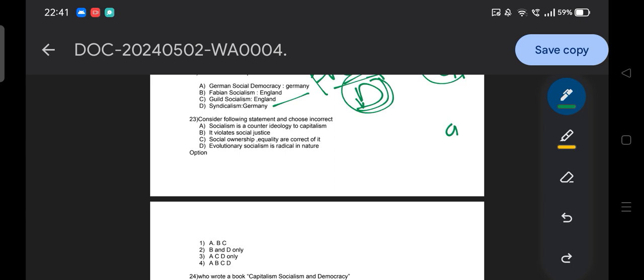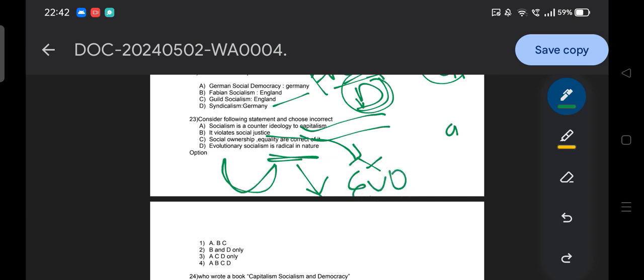So here is the answer, we need to find the incorrect one. Option A is obviously correct. And it violates social justice? No, socialism does not violate social justice, so it was incorrect. Social ownership and equality are the core of it, it's correct. Evolutionary socialism is radical in nature? No, by its name only it is evolutionary in nature, it is gradual and peaceful in nature, it is not radical. Radical was Marxism, radical is scientific socialism. So you need to understand that, and the answer is B and D. Okay, option 2 is the answer.